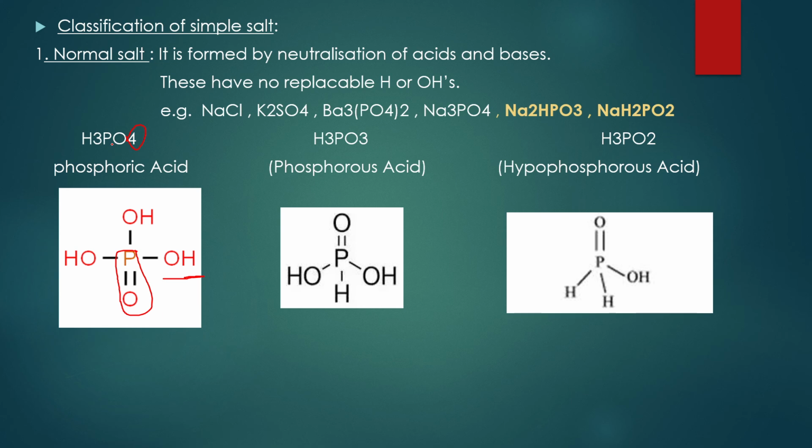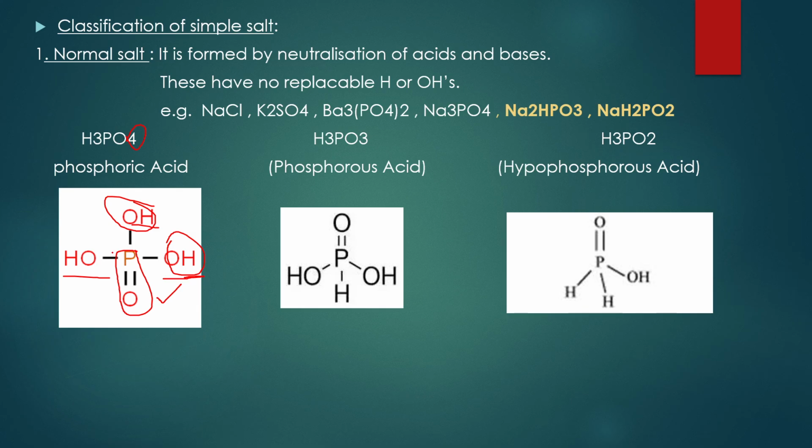For example, if you consider phosphoric acid, the formula is H3PO4. First step, we need to have one P double bond O. Yes, we have done our first step. Next we are left with 3 oxygens and 3 hydrogens, so you write OH, OH and OH. These OHs present in any given oxoacid of phosphorus are replaceable. You can replace H3PO4's hydrogens with another metal in place of H.